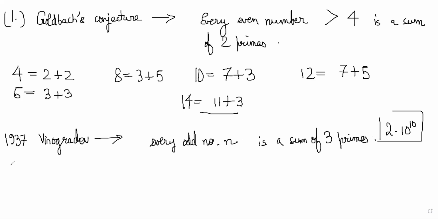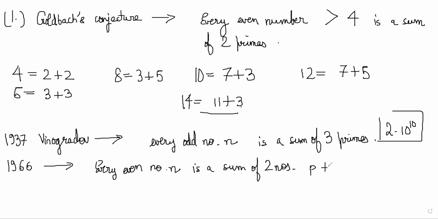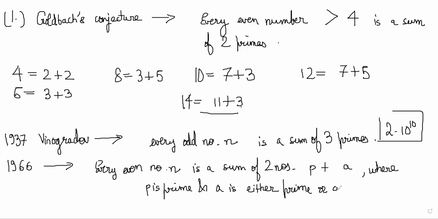And another mathematician in 1966 proved that every even number n is a sum of two numbers, p plus a, where p is prime and a is either prime or a product of two primes.